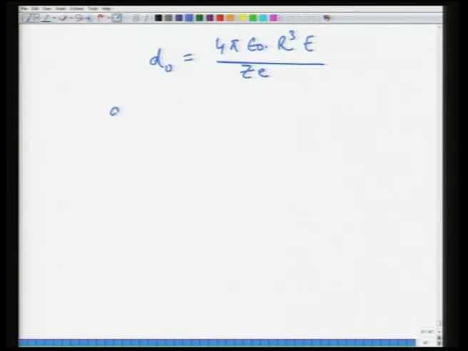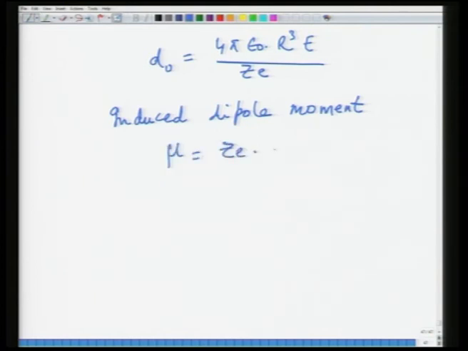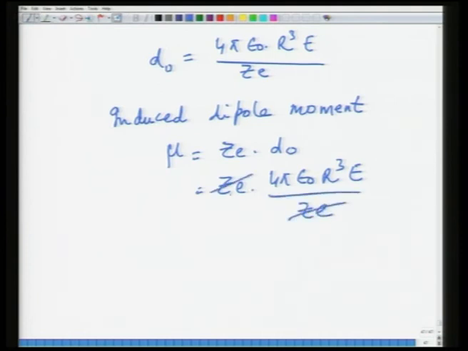So, the induced dipole moment would be mu, which would be equal to Ze d naught. So, this would be Ze times 4 pi epsilon naught R cube E divided by Ze, the Ze's cancel each other.